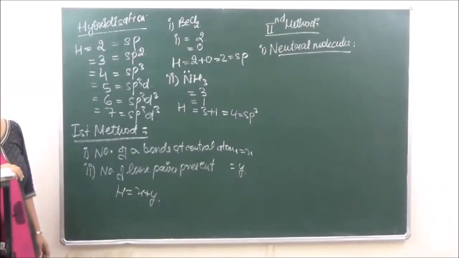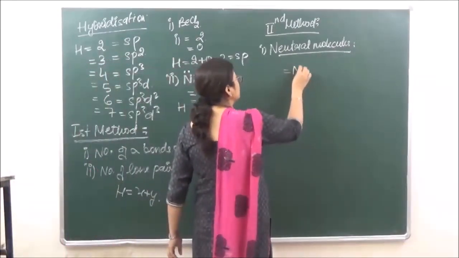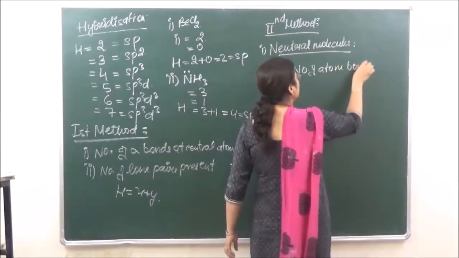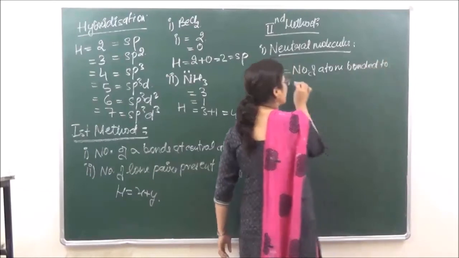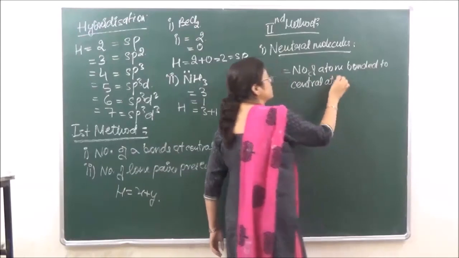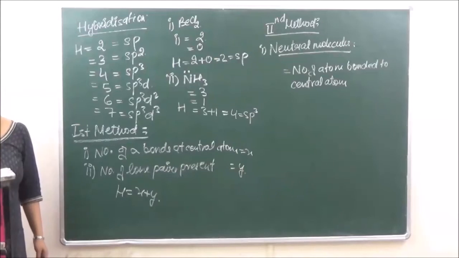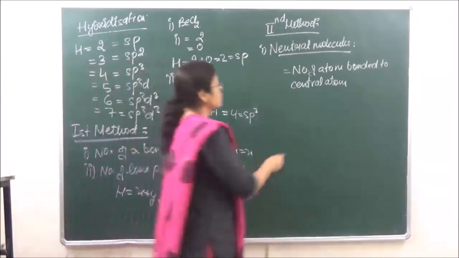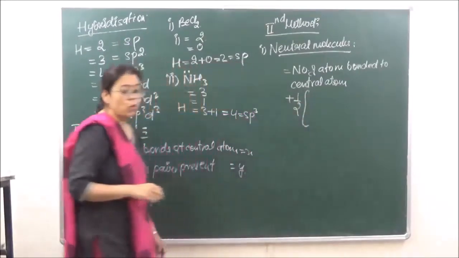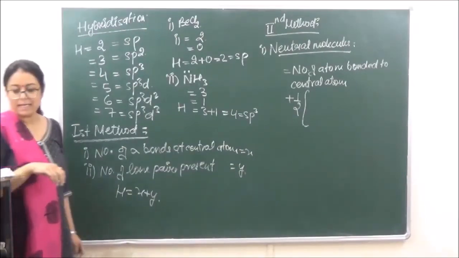The formula is going to be equal to the number of atoms bonded to the central atom, number of atoms bonded to the central atom, plus half of the group number of the central atom minus the valency of the central atom.